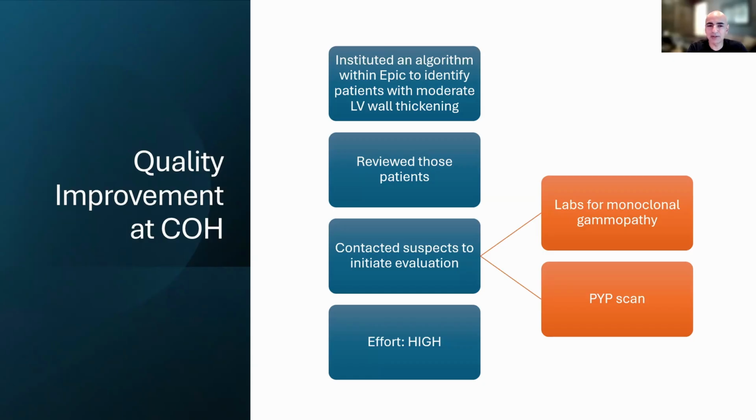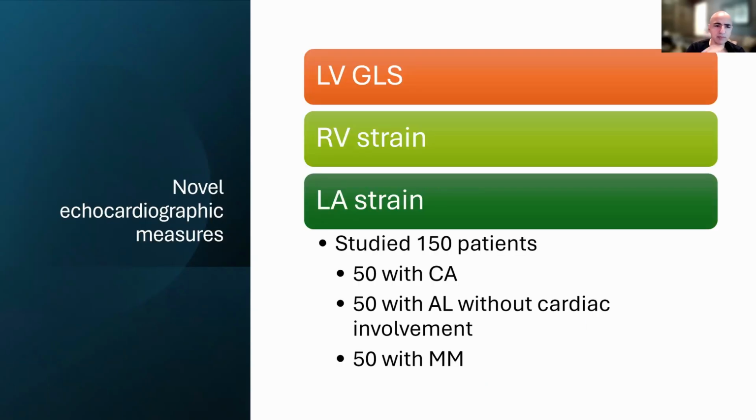And the reality was that it was only a fraction of these patients that truly had left ventricular wall thickening. We did then contact those suspect patients to initiate an evaluation if they didn't already have a known diagnosis. So this was a quality improvement project, and what we found from it was that the overall effort involved in finding these patients was relatively high because of the amount of human manpower that was required to review these studies. So we then moved on to trying to assess if there were other novel echocardiographic measures